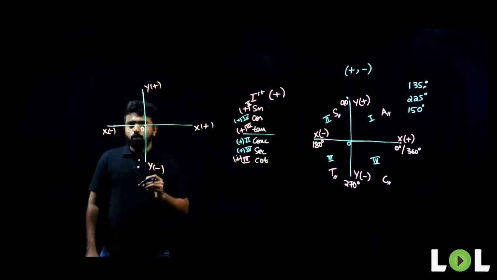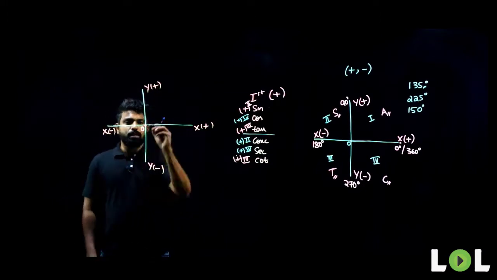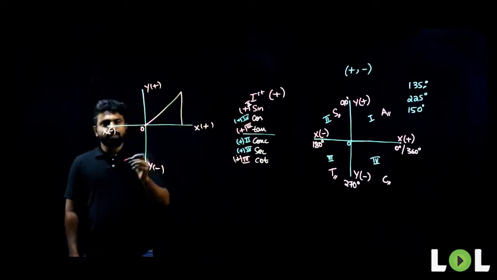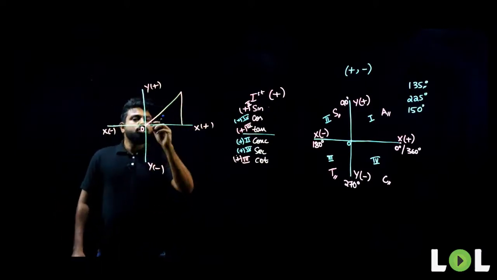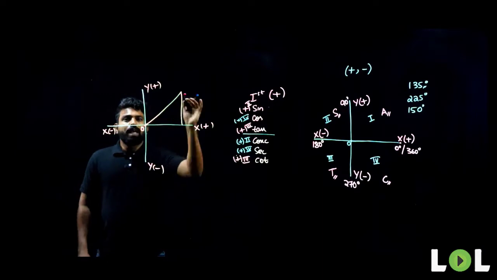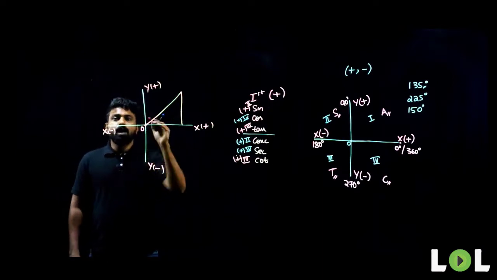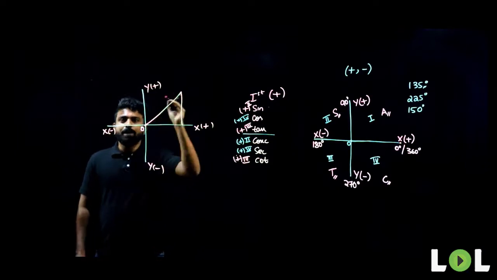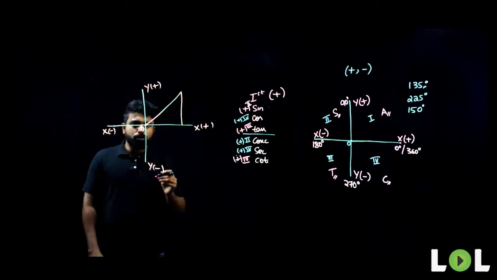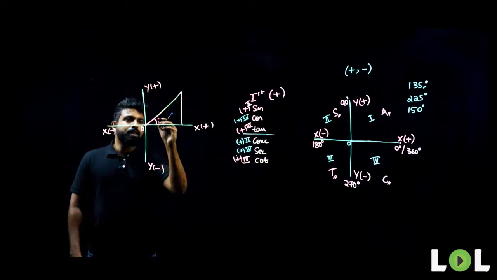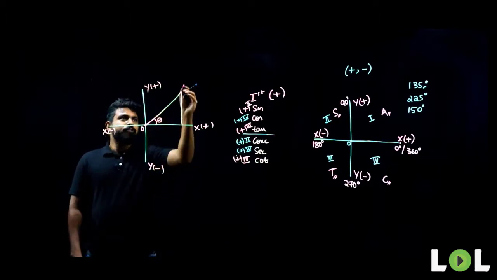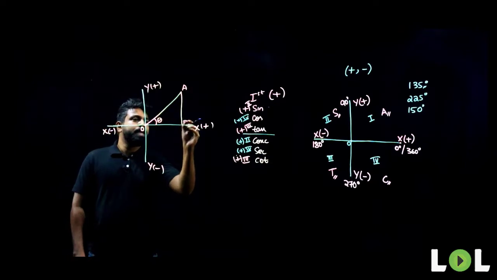Now, first what I'll do, I'll draw a right angle triangle here, in this way. My hypotenuse will always be neutral. It will not be positive, it will not be negative, it will always be neutral. Now, look at these values. If my theta is here, which is the opposite side here? If my triangle is A, B and C,